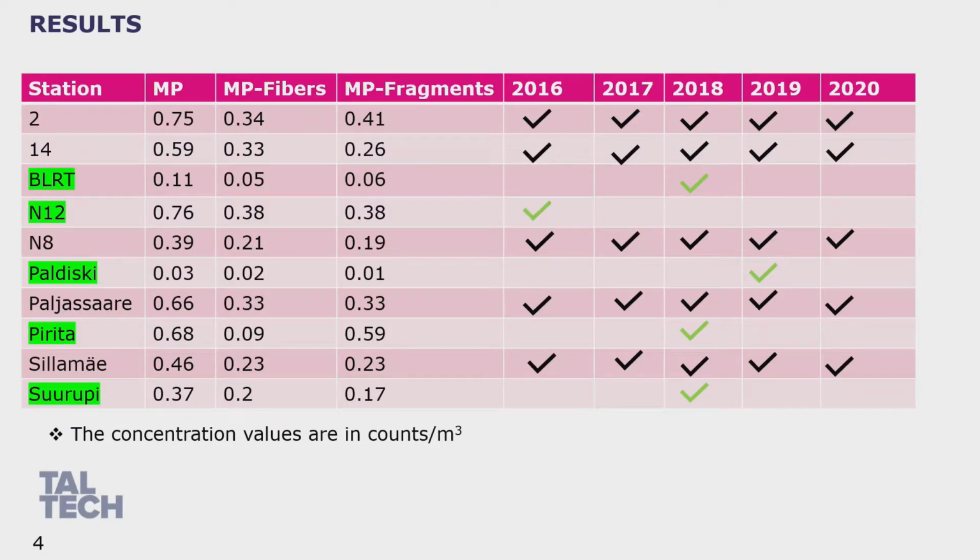Now this is another explanation of the results. These are our stations, and these are the details of how microplastics vary between them. But one very important point to note here is that not all stations were visited every year. The parts highlighted in green were visited only once in a year. So this is the important part here.